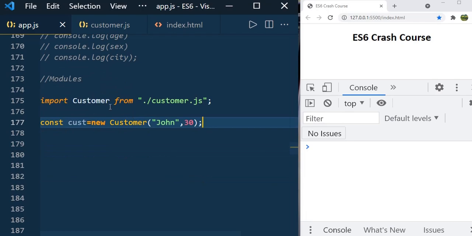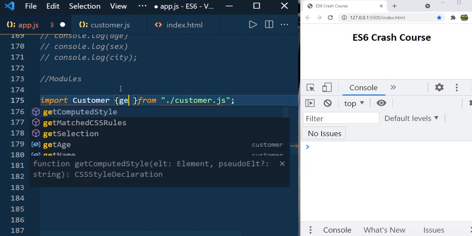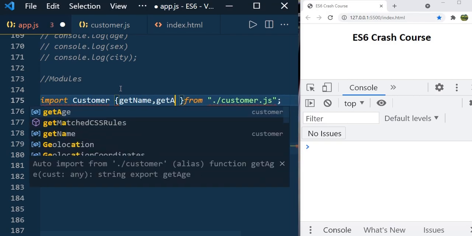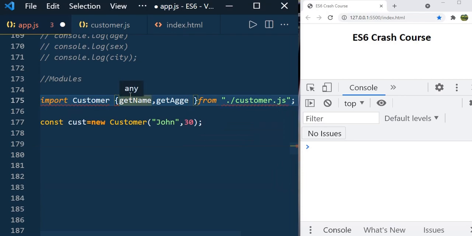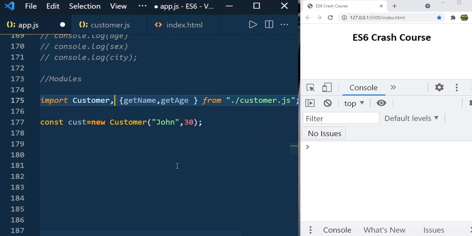So how to import? To import the non-default objects, you need to use the brackets like this, and here you need to mention getName, comma, getAge, and here you need to use the comma. Yeah, so now you can call this getName and getAge.